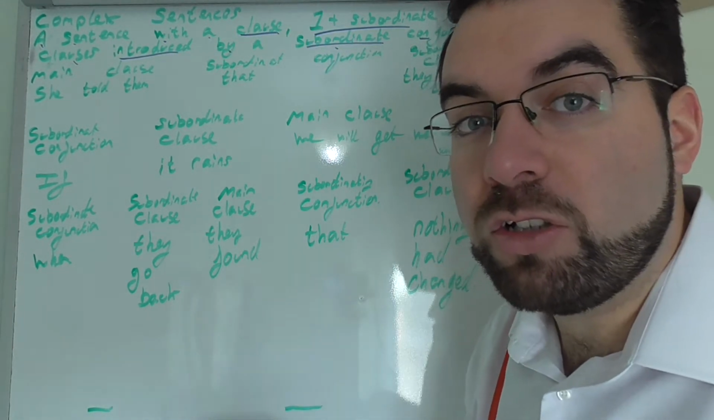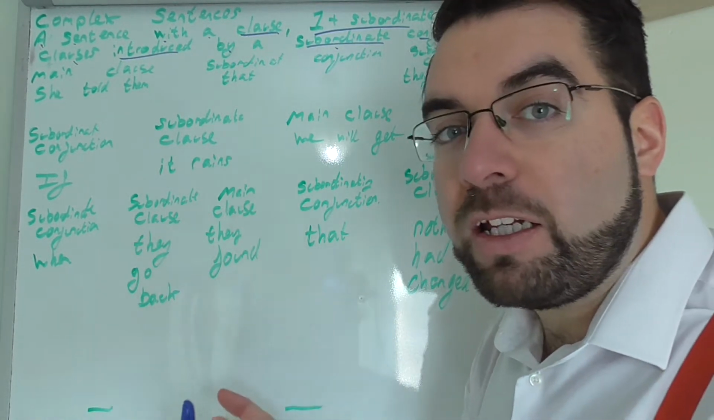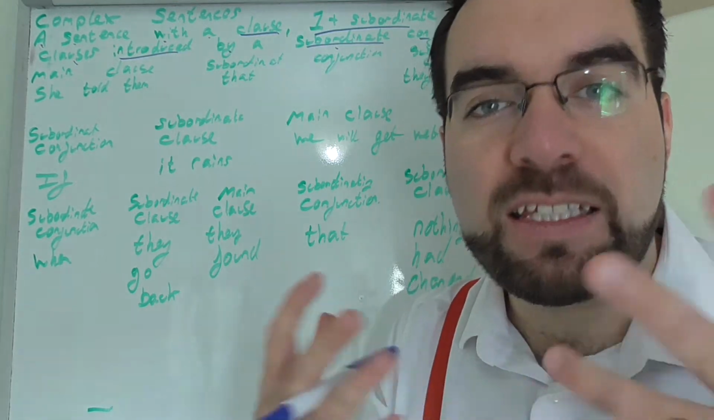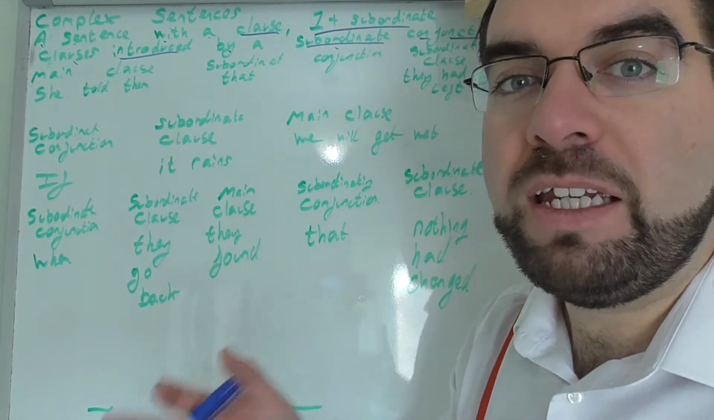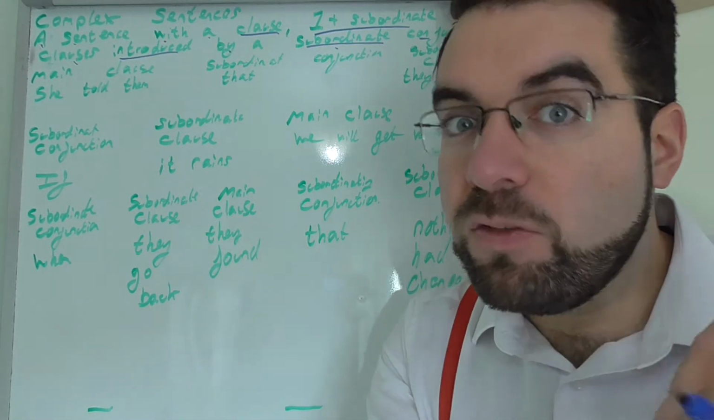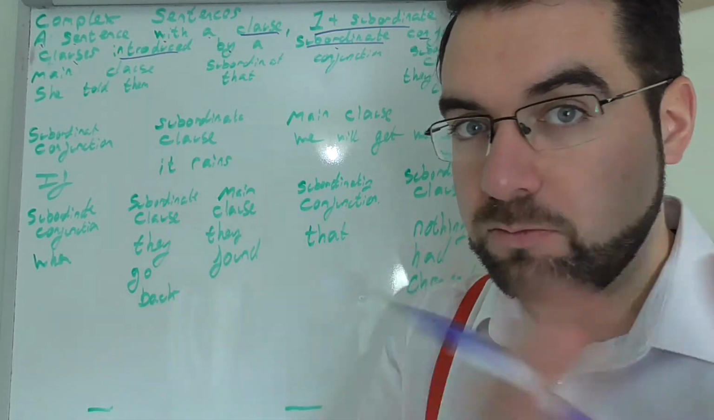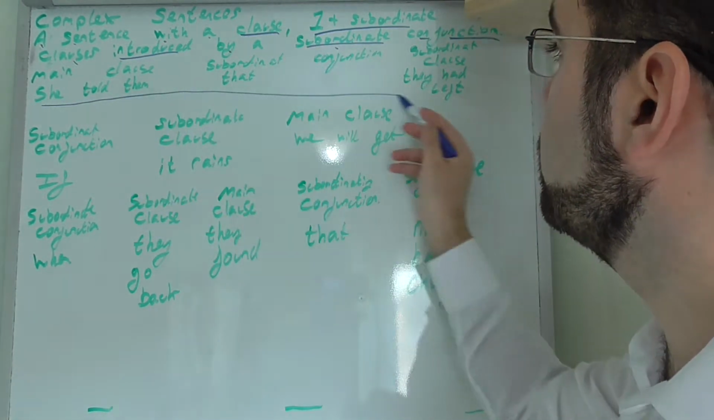A conjunction is a connecting word that relies on something else, quite possibly another conjunction or a clause, to make sense. Anything subordinate does not make sense unless it's attached to the main one, the main clause.